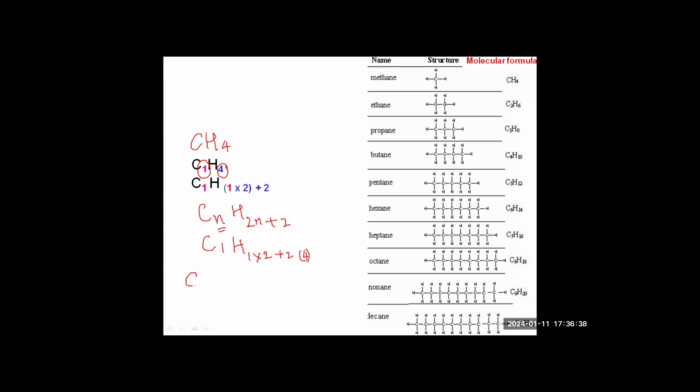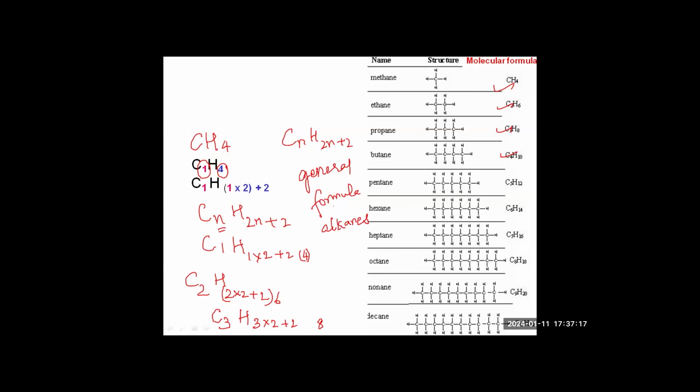If you take n as 2, hydrogen will be 2 into 2 plus 2, that is 6. If you take n as 3, hydrogen will be 3 into 2 plus 2. It will be 8. So everywhere this general formula, CnH2n+2, becomes the general formula for alkanes.